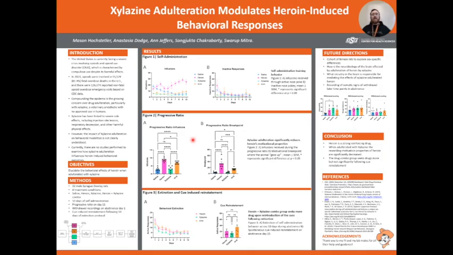Looking at figure 2B, we have our breakpoint, and the breakpoint is when the animal gives up. A breakpoint could be as high as like 192, where they have to nose poke 192 times to get a single dose. As you can see here, the data is fairly similar, with the heroin group being significantly different than all other groups, and the combo group still being significantly higher than xylazine alone, showing that there is still some motivation, but it is definitely being decreased by the xylazine.